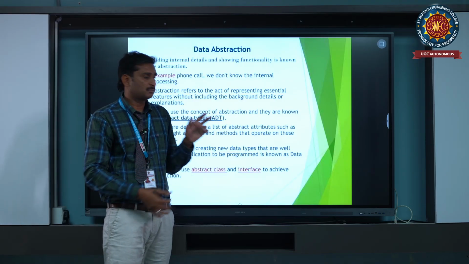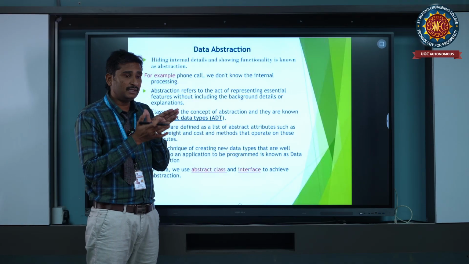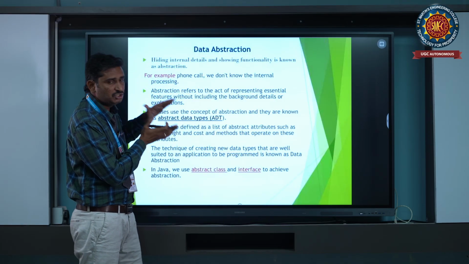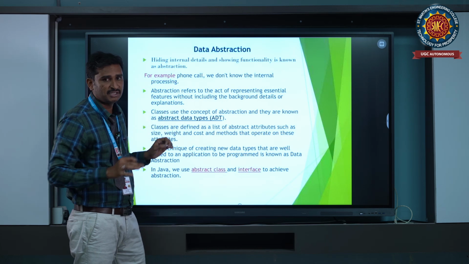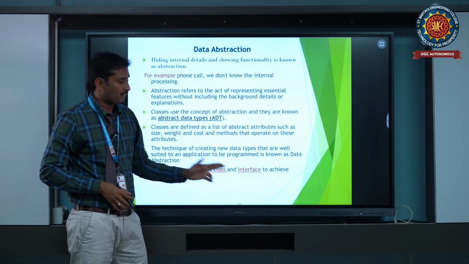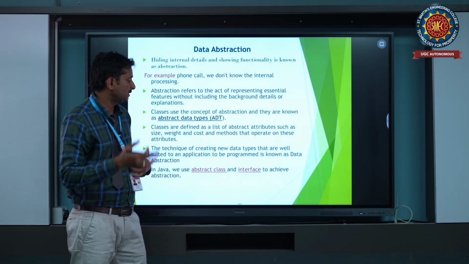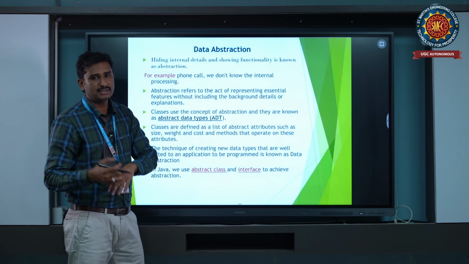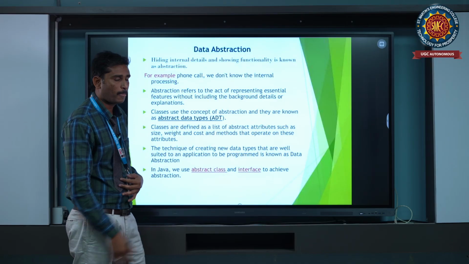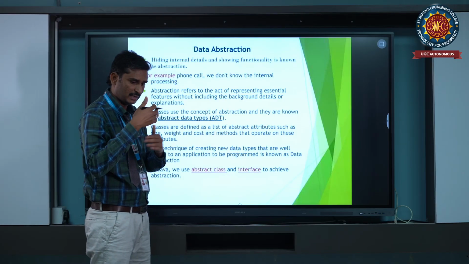Coming to the interface, the interface has only initialized methods; no implementation is allowed in interfaces. For this reason we extend this interface into another interface, and then we implement those